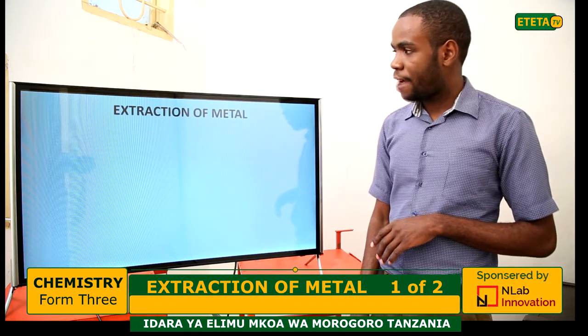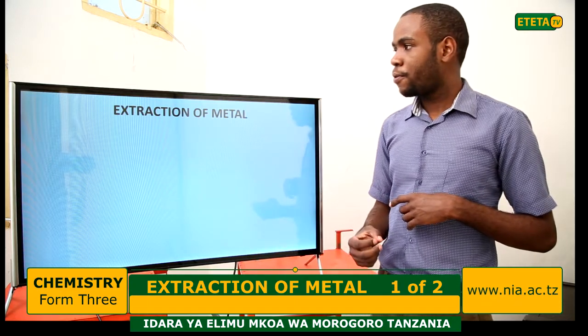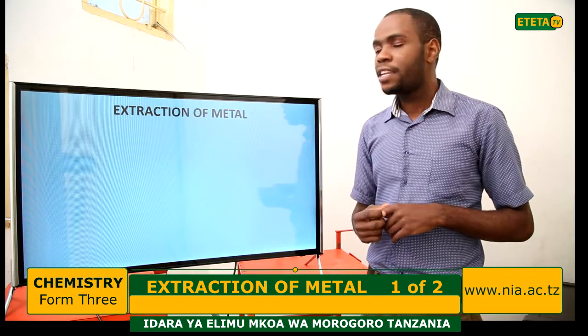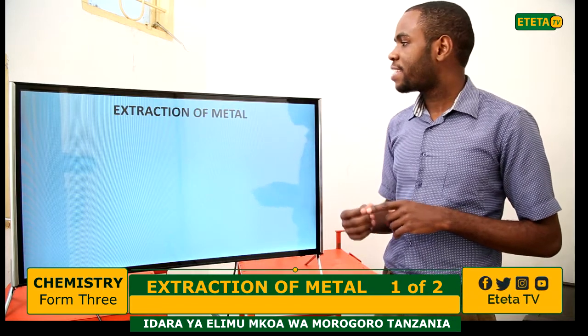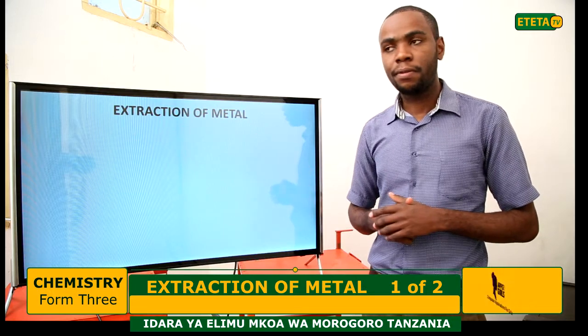Now, after explaining the first stage, which is the concentration of ore, let us go to the second stage, which is called the extraction of metal.